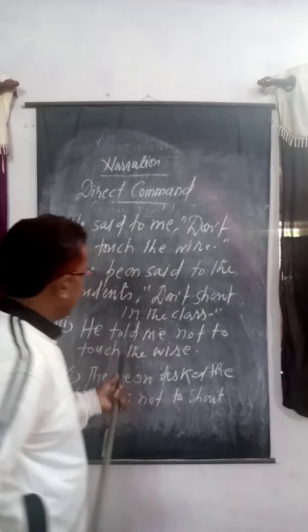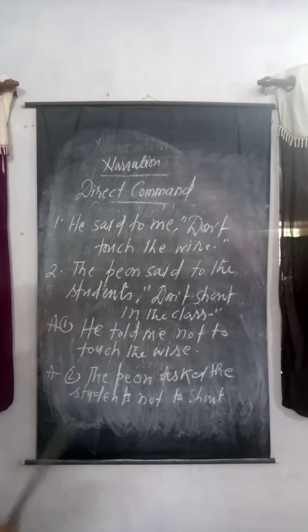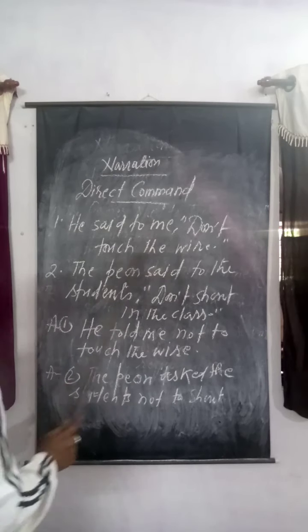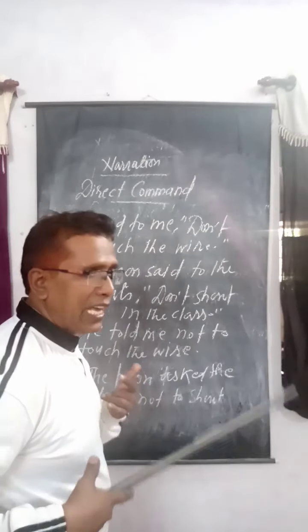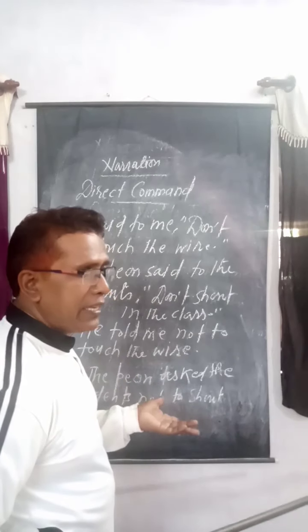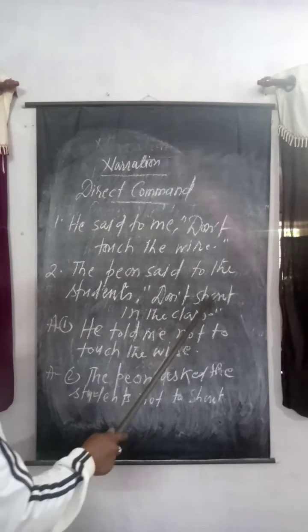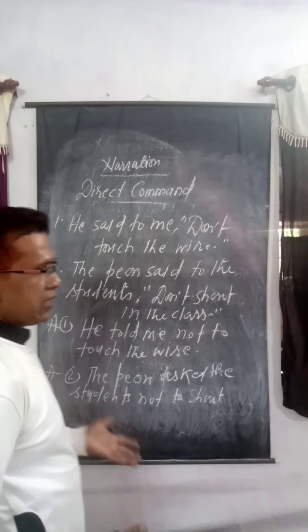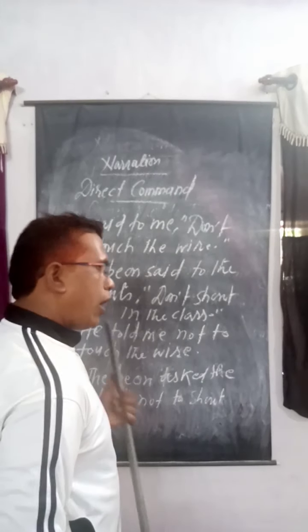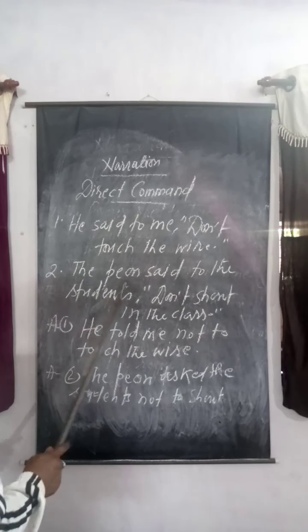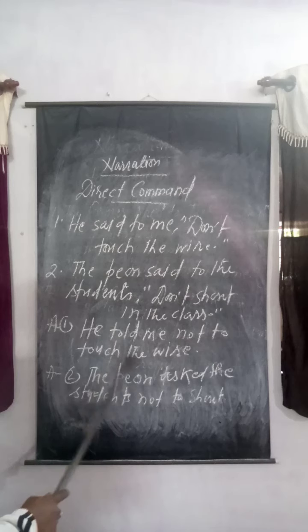Again, look at the examples. There are two sentences and they are negative commands. He said to me, don't touch the wire. This is an order but in a negative way. The peon said to the students, don't shout in the class. This is also a negative command. So how are we going to change the sentences into indirect narration? He told me not to touch the wire.